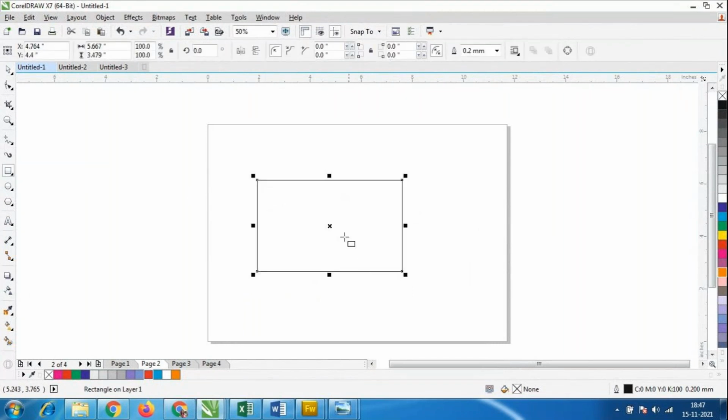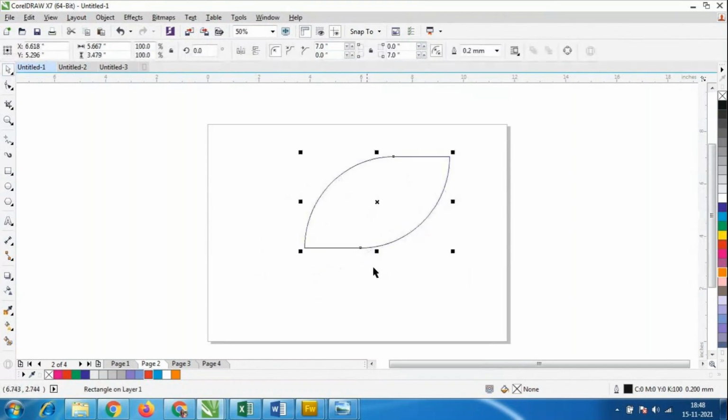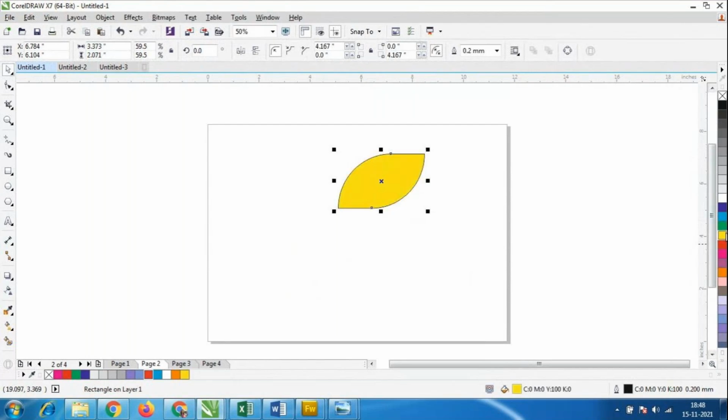So I'll give, let us see, 7. For this also, see here, in the first corner I have taken 7, and in the ending corner I will take 7. So like this I have created the petal. We are not using any images here. Okay, so I'll make a different flower, orange color. I'll make it straight like this.